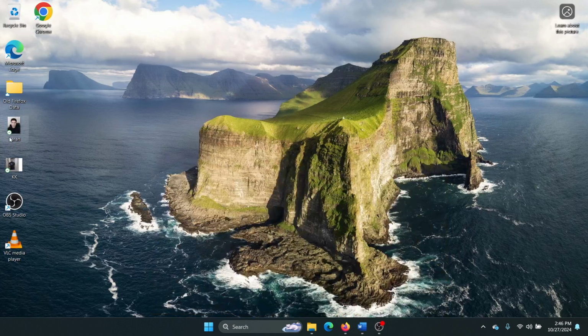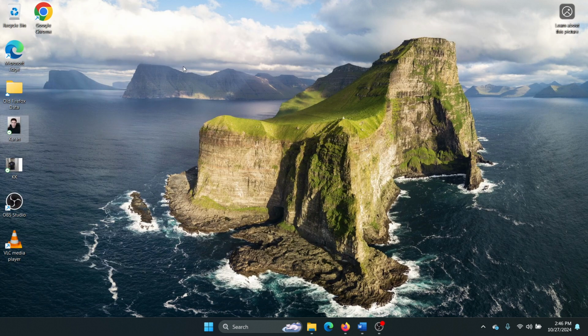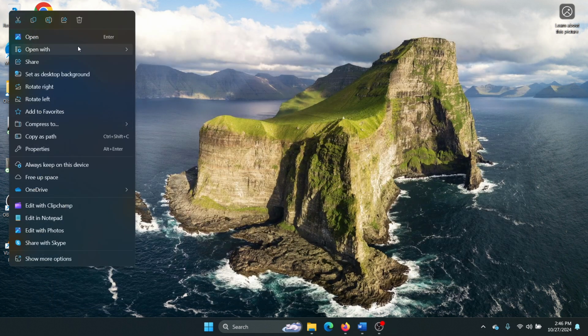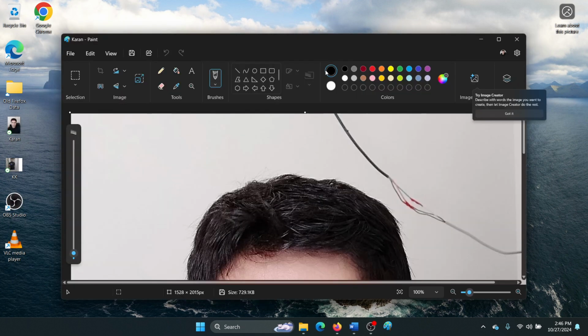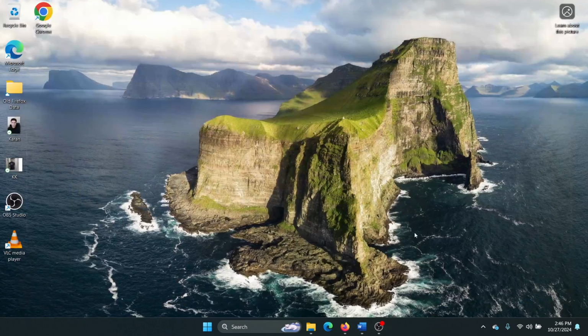So let's say that this is the photo file that I'm trying to view. What if it is corrupted? To check that, try opening it with Paint. Right click on it, I'll show you once again. Right click on it, open with and select Paint, because if the file is corrupted it won't open in Paint either, so check that first.